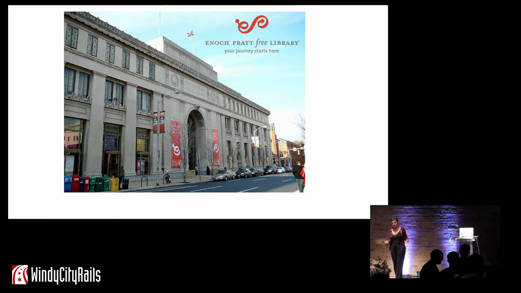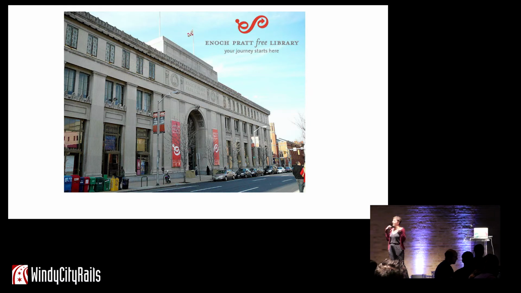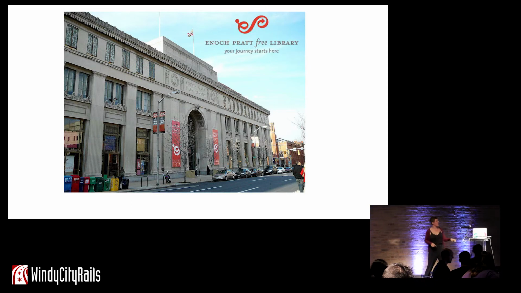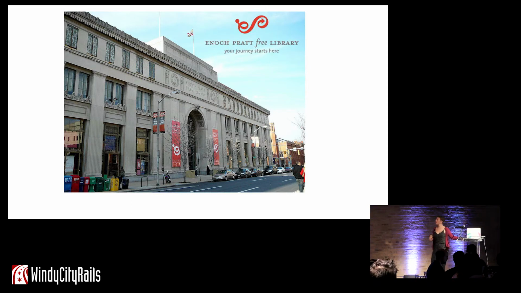The coolest thing about this paper, though, it has these pretty solid code samples, and one of those code samples revolves around the idea of a library. So this is Enoch Pratt Free Library. It's gorgeous. So again, if you're in Baltimore, come to Be More on Rails. And then the following day, you can go check out Enoch Pratt Free Library, look at the frescoes on the ceiling. And Enoch Pratt Free Library, like any library, has a lot of sections. We're going to look at 2 sections of the library.